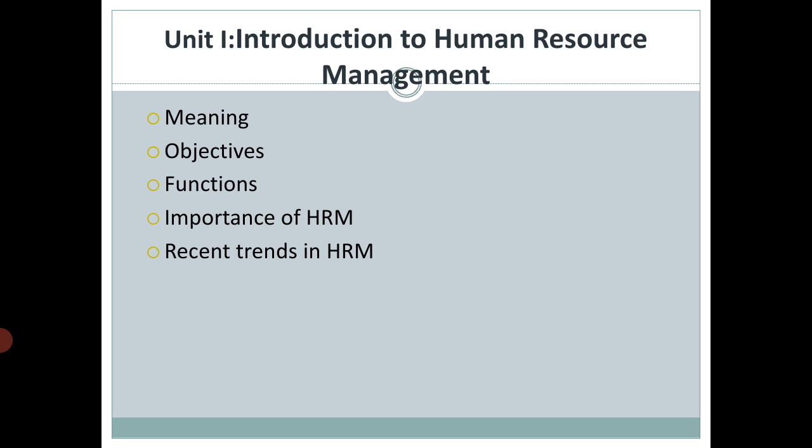If there are some abbreviations, then you should know the expanded form. If there are certain expanded forms, then you should know the abbreviations. You should know all the meanings of the abbreviations. If there are 6 to 7 emerging trends or recent trends in human resource management, then what you should be doing? Yes, go through the concept.